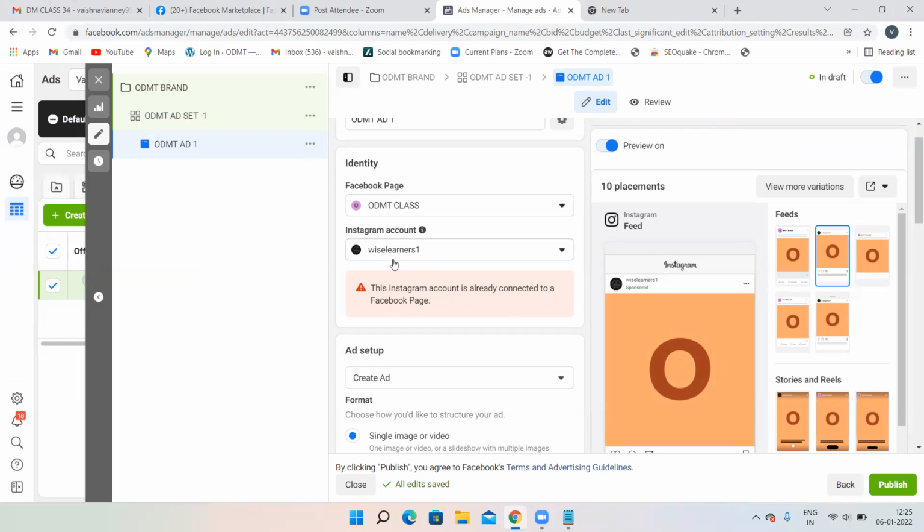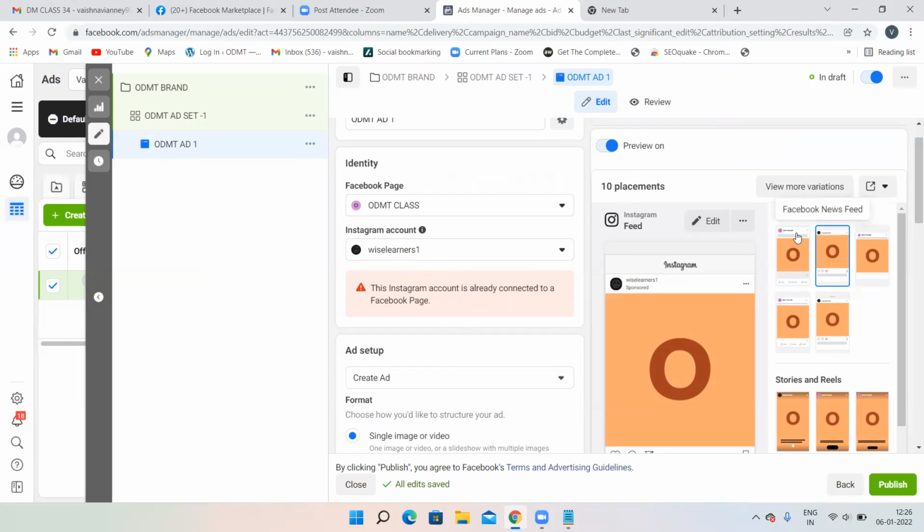It is connected to this Facebook page and Instagram account. The only thing is, here there will be a connect account option. Just click on that connect account and log into your Instagram account. That's it. That is how you connect a Facebook page with your Instagram account. Other than that, there is no other issue. Now I have connected this is my Facebook page and this is my Instagram account.